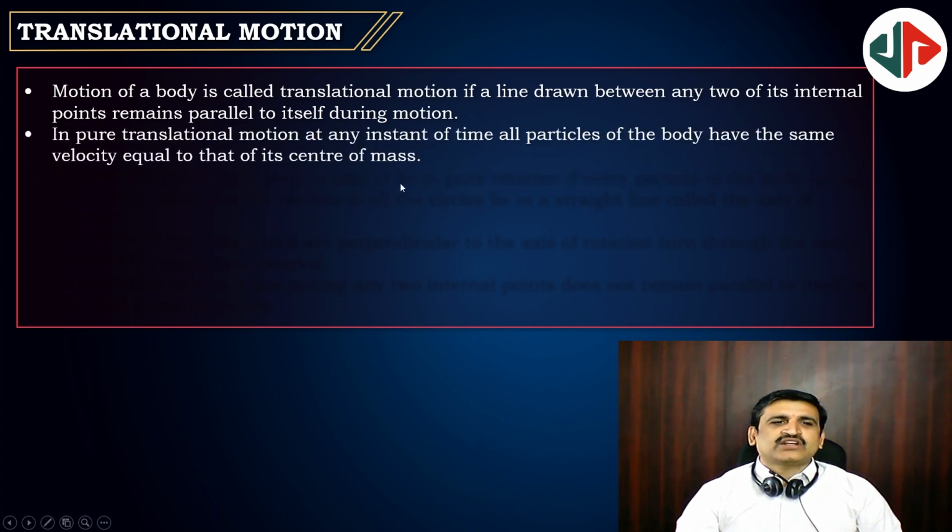And in pure translational motion, at any instant of time, all particles of the body have the same velocity equal to that of the center of mass. Pure translational motion, center of mass velocity and all the particles' velocity will be same. Simply speaking, suppose a train is moving, then the train's particles' velocity and center of mass velocity will be same, like that.